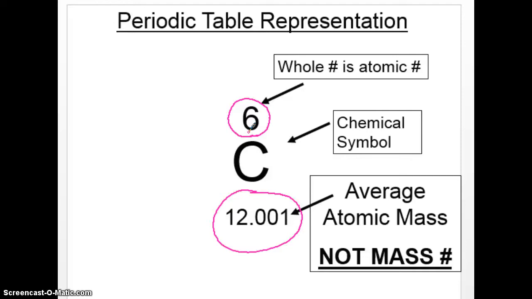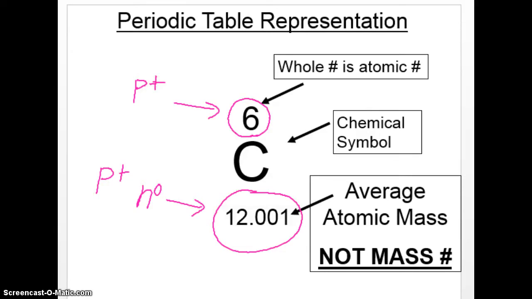So the small number is always the number of protons, and you can't change it. The big number is, on average, the mass of that atom, adding the protons plus the neutrons. So I'll draw a little thing here. This is our protons, and this is our protons and our neutrons added together. Okay. Now, let's go a little bit farther down here.